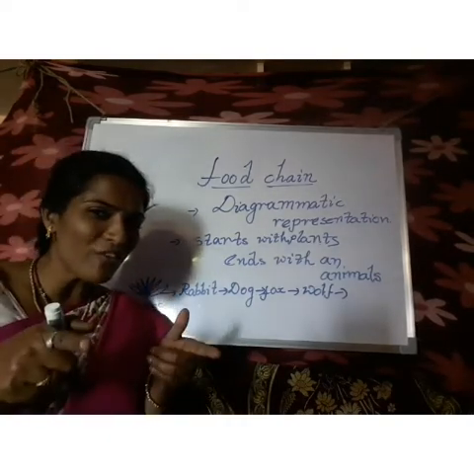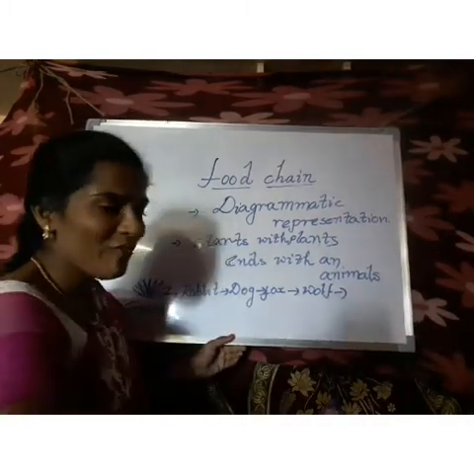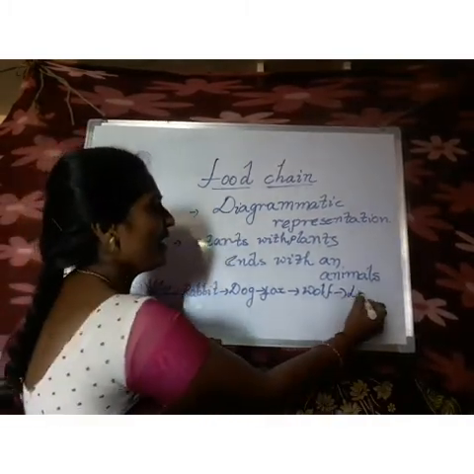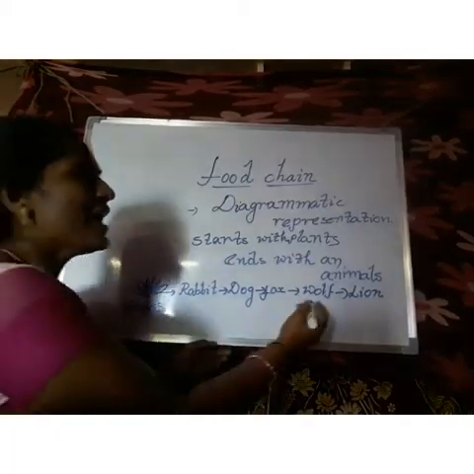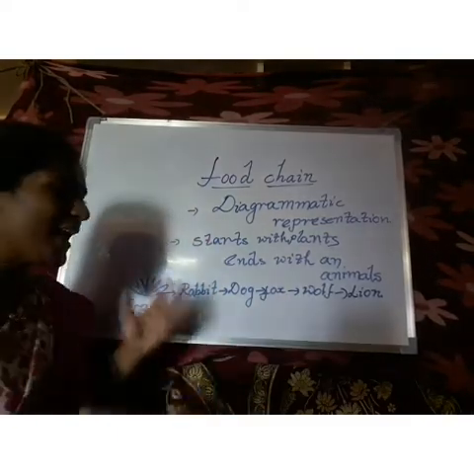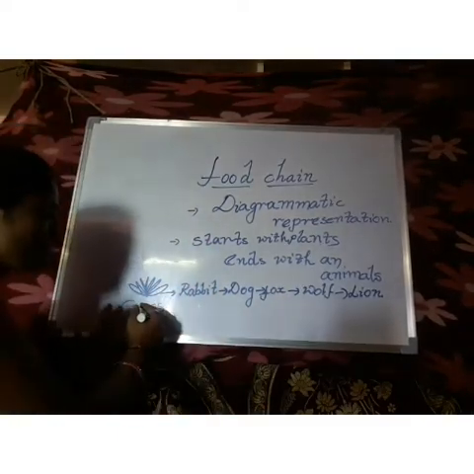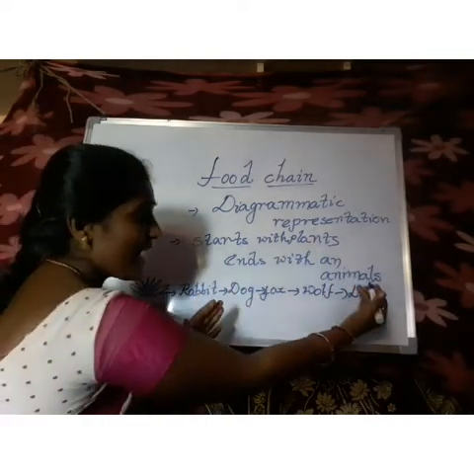Who is the king of the forest? Come on, say it: lion. What is the spelling of lion? Lion. At last, nobody is there to eat the lion. So a simple food chain starts with a plant and ends with an animal.